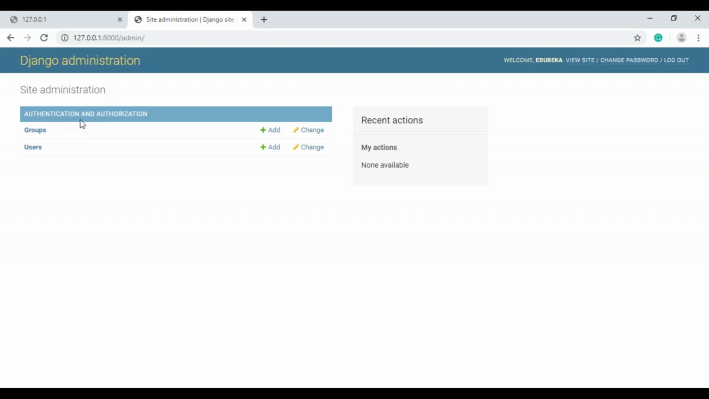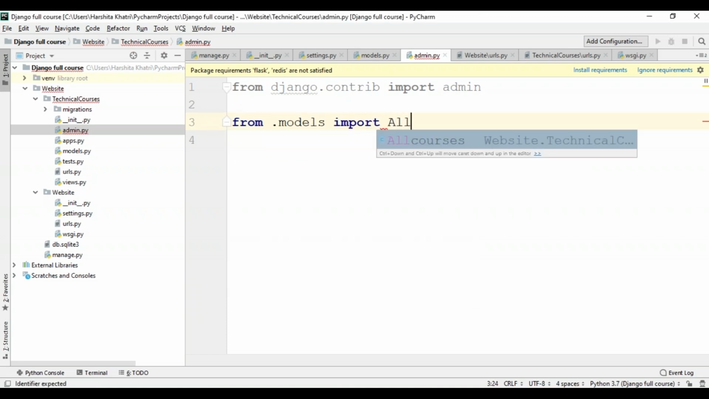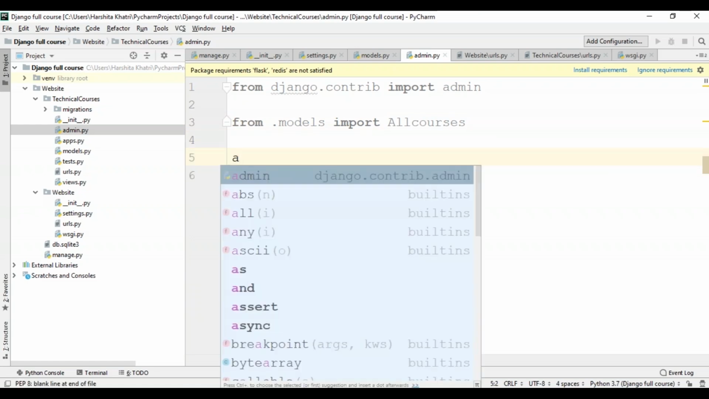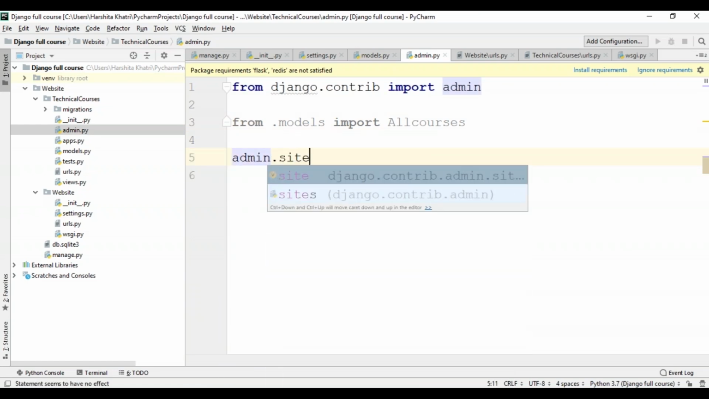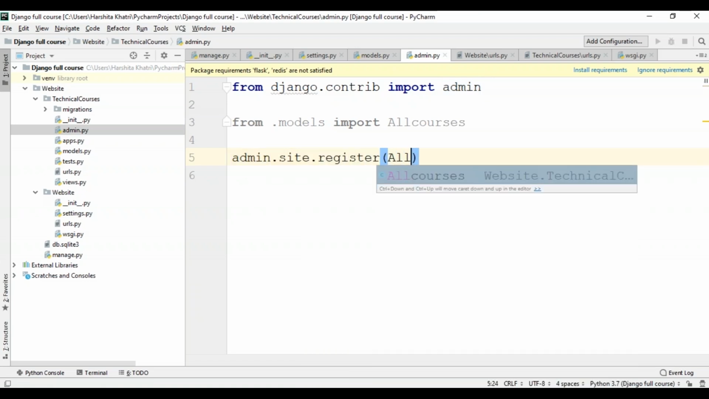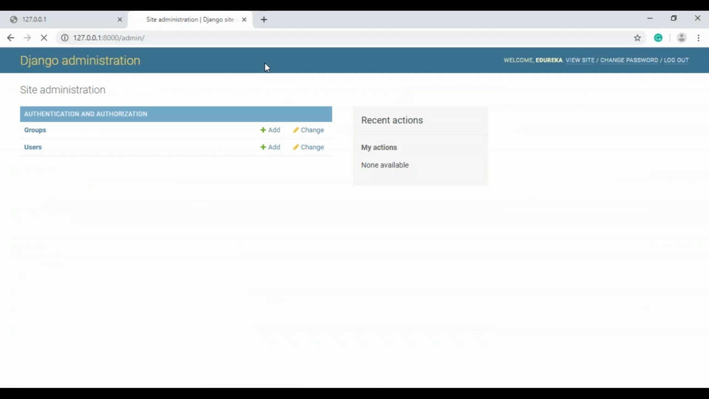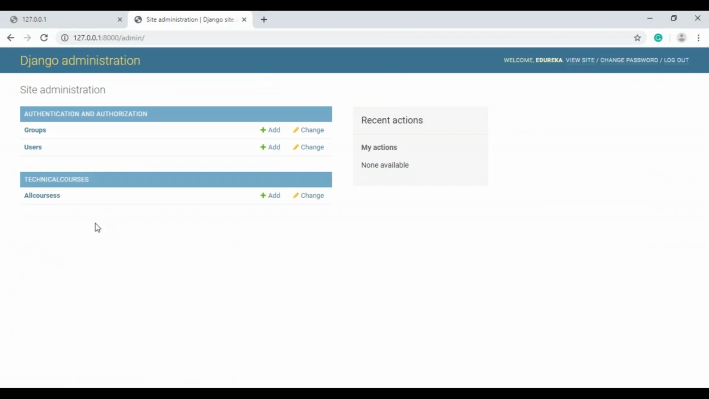Now, to make my app modifiable in the admin, I'll have to import it into my admin.py file. To do that, I'll get back to my admin.py file, and within it, I'll type from .models import the AllCourses class. Once I've done this, I'll type admin.site.register and the name of my class, which is AllCourses. I'll save this, get back to my development server and refresh this page. You can easily see the changes I've made to my project. The AllCourses class has been added to the admin section.